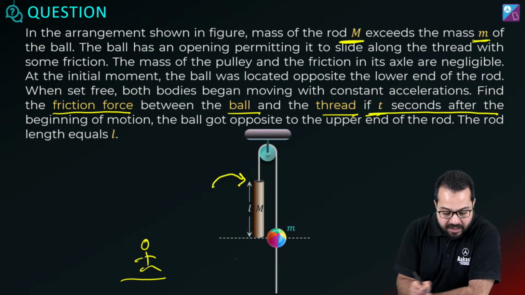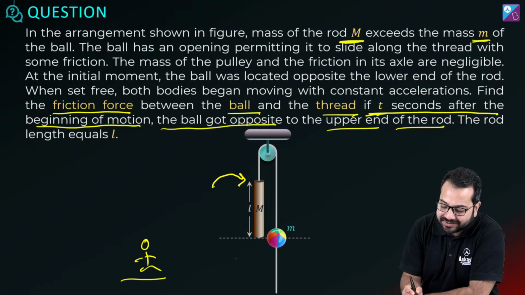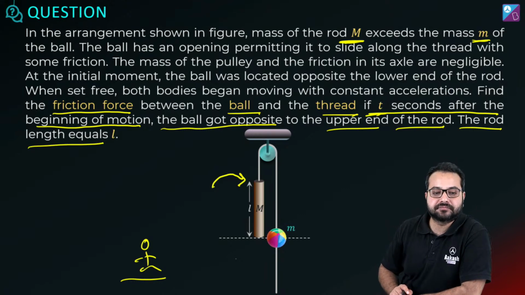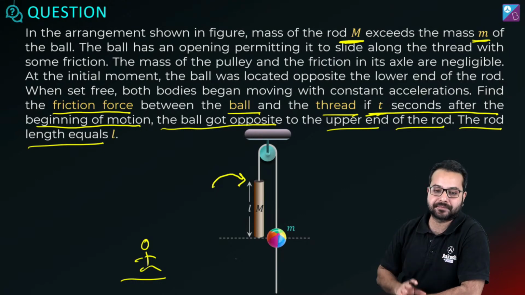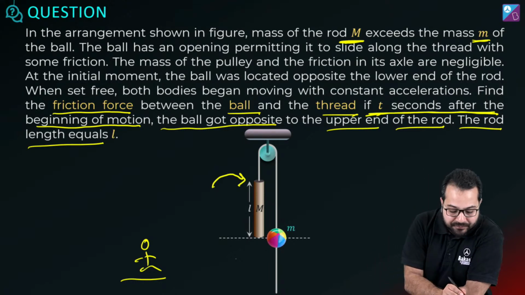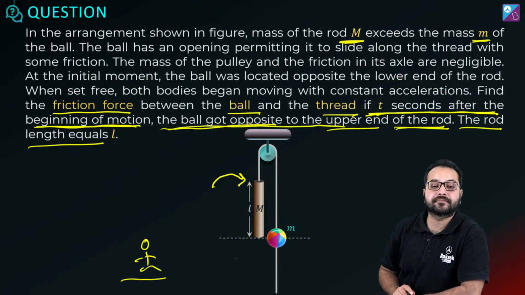If t seconds after the beginning of the motion, the ball got opposite to the other end of the rod, length equals L. ठीक है, नहीं, it's me. There is no equilibrium over here. ठीक है, equilibrium यहाँ पे नहीं है. Both the objects are accelerating. But the biggest hint is this. In t seconds after the beginning of the motion, the ball goes opposite to the upper end of the rod.